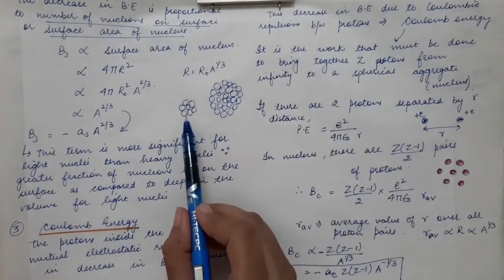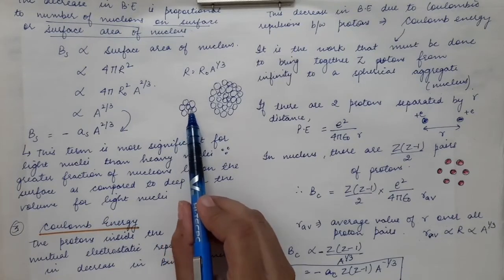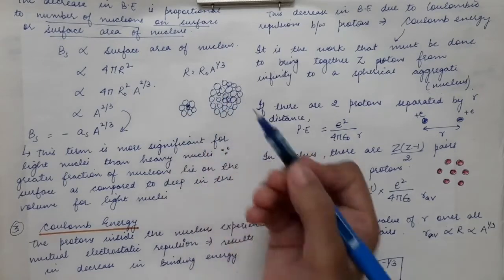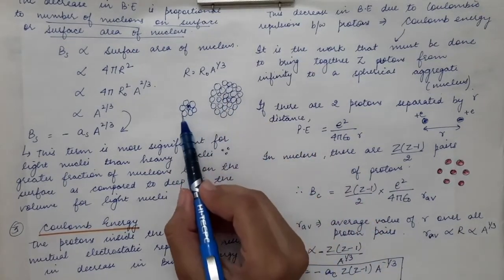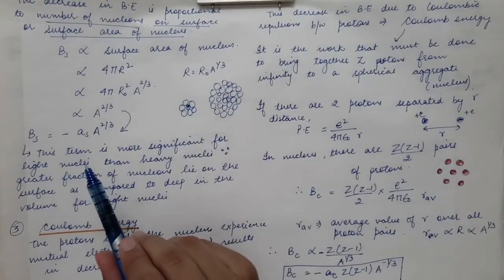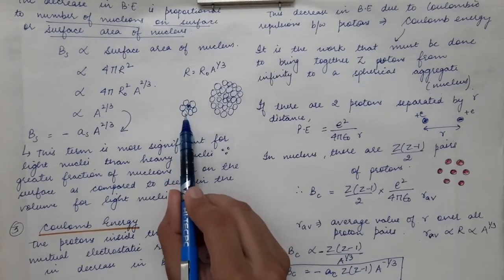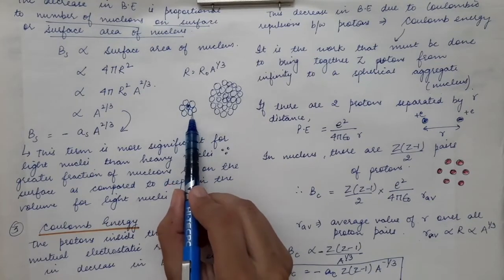Now in case of this lighter nucleus, you can see the number of nucleons that are in the volume is very few. Here we have shown that it is just one, and all other nucleons are on the surface of the nucleus. So the number of nucleons present in the volume is very small compared to the number of nucleons present on the surface.